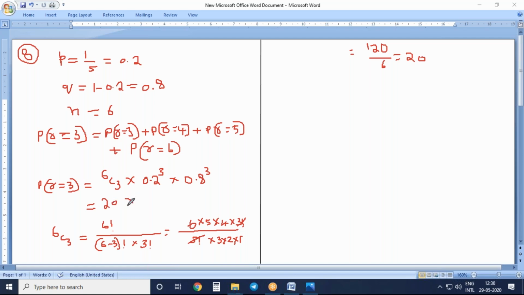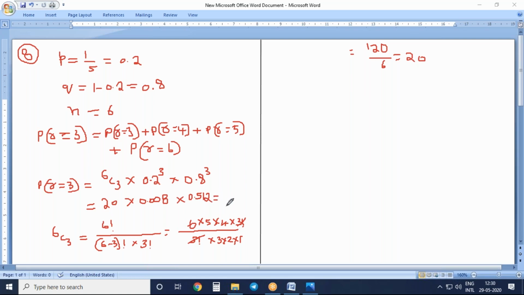20 into 0.2 raised to the power of 3, that is 0.2 into 0.2 into 0.2, which is 0.008. Into 0.8 raised to the power of 3, which is 0.512.